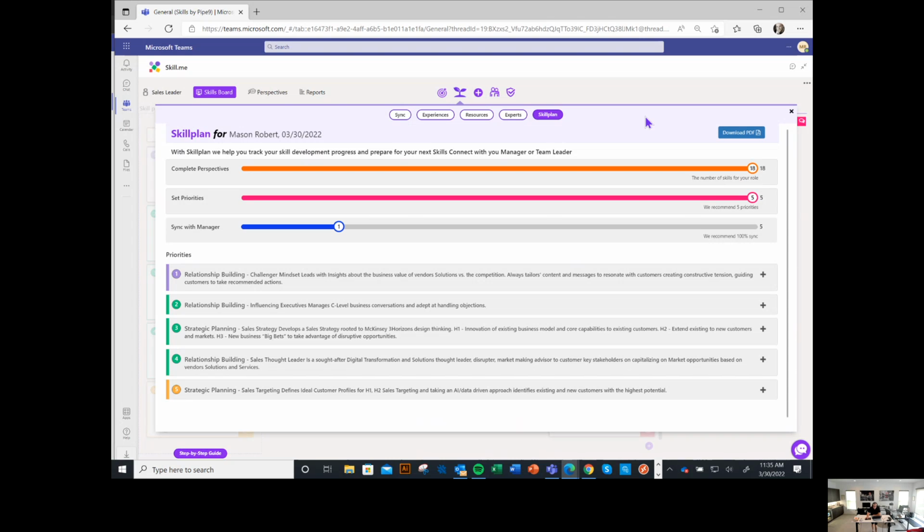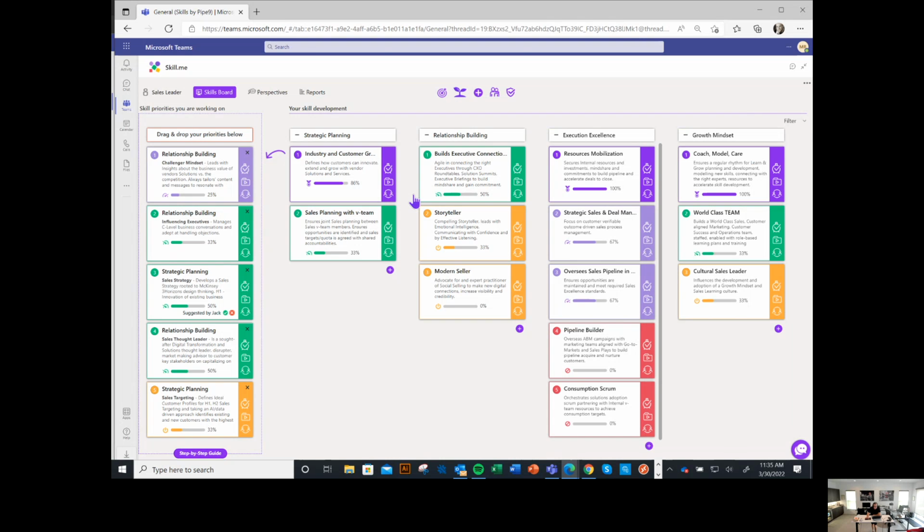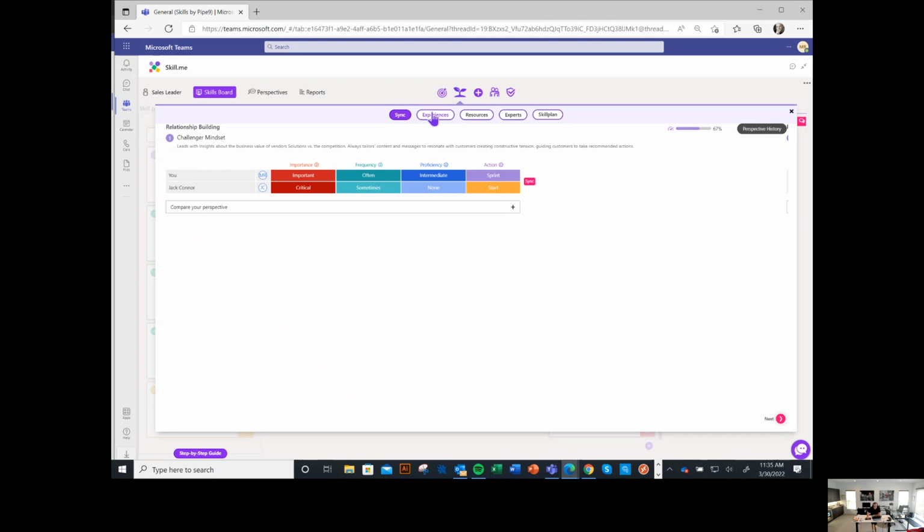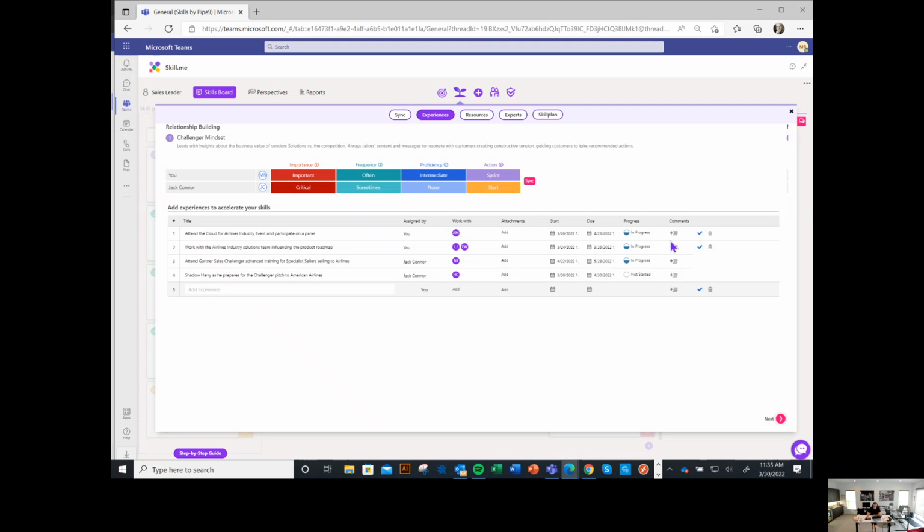Now, of course, what Mason can also do, if you go back into Challenger Mindset, you'll notice, if I go back into experience here, you will also notice that we've added a little comments button. So for any of these skills, I can actually add comments that will also track the progress that I'm making here. What is working well? How are you applying what you were learning? What more support do you need?